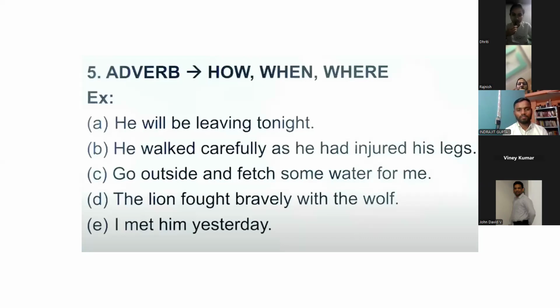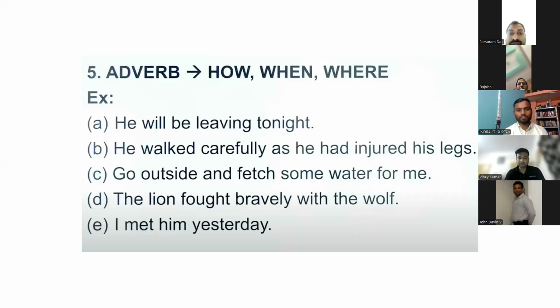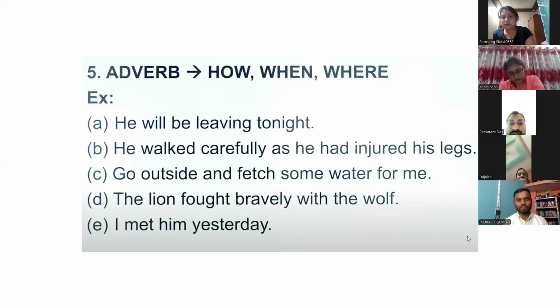Number D, the bravely. Bravely. Very good, right. Meeta, I met him yesterday. When I met him? Yesterday. Yesterday is also an adverb.